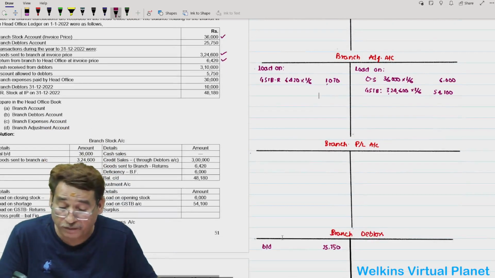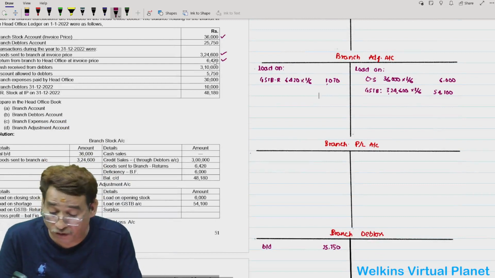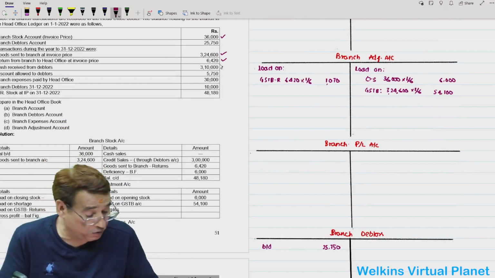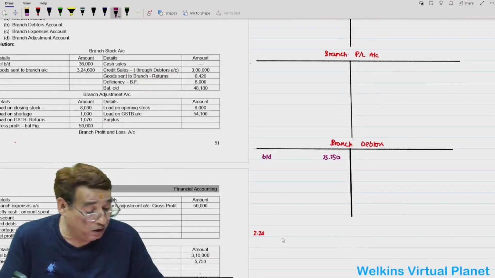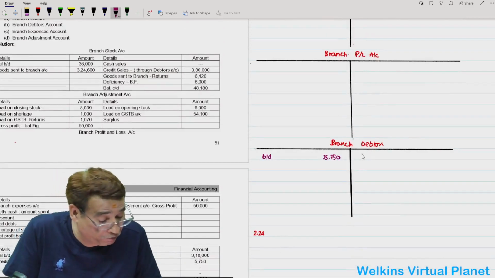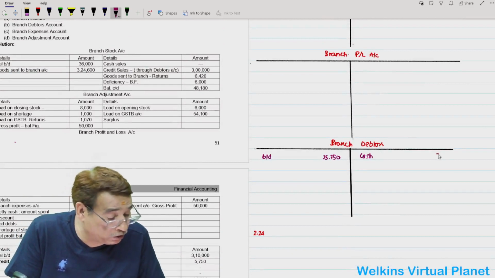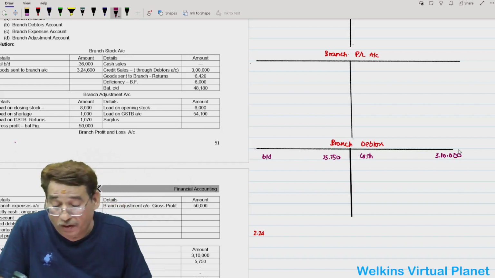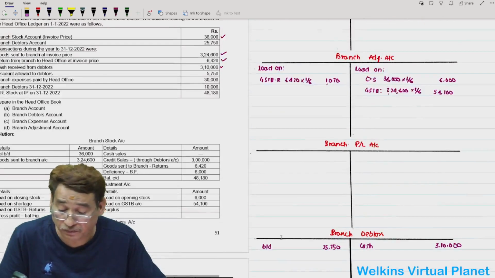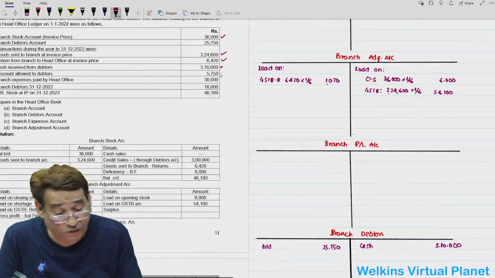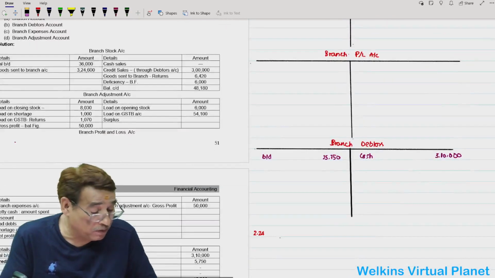Then we have here cash received from debtors 3,10,000. So in the debtors account, we will write simply by cash. We have received cash from debtors, so I will write here 3,10,000. Besides that, we have discount allowed to debtors 5750.